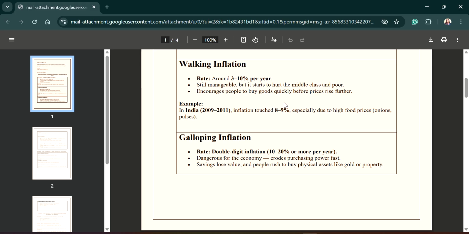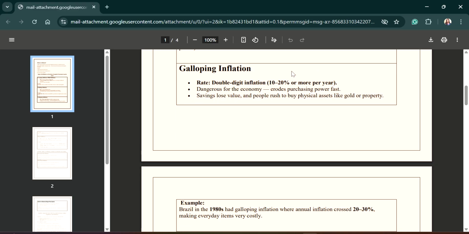Third one is galloping inflation. In this inflation, the price level increases at a very high rate, and the rate of inflation is around double digit or triple digit also. So if the rate of inflation is more than 10%, 20%, then that type of inflation falls under the category of galloping inflation.